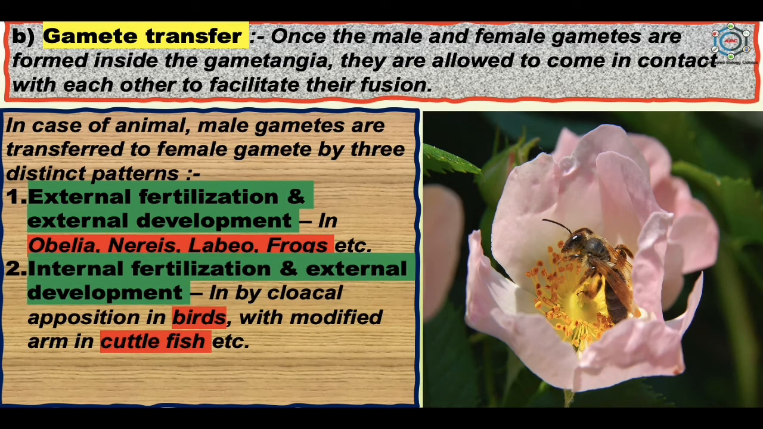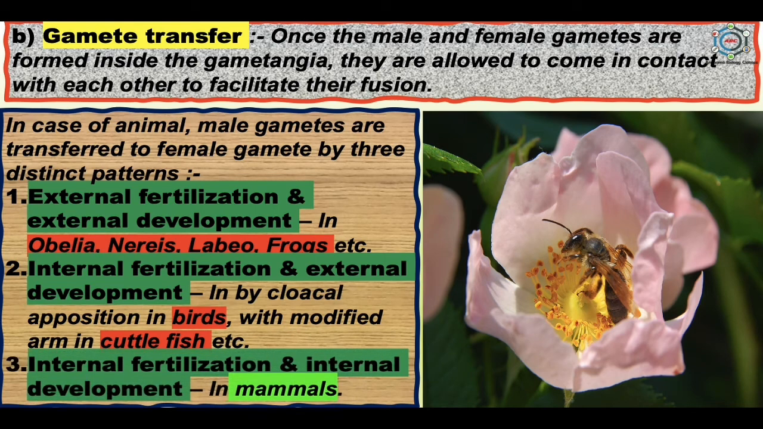Second is internal fertilization and external development. It occurs by the cloacal apposition in birds, with modified arms in cuttlefish, etc. Here the sperms are passed from the male into the female with an intromittent organ like the penis, as in shark and lizard. Here a female reproductive tract provides a protective place where sperm and ova can easily meet. Then the zygote, passing down the female reproductive tract to the exterior, can acquire secreted membrane or shell for the protection of the developing embryo.